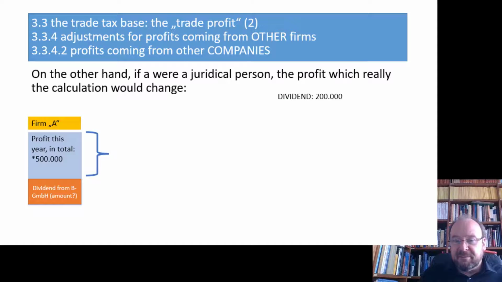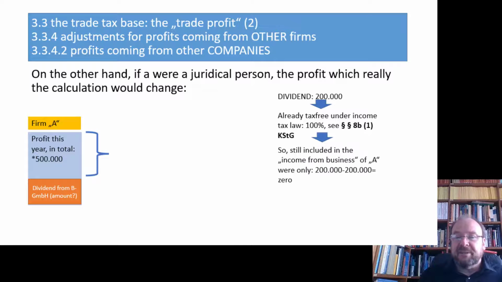If we have a dividend of 200,000, then that dividend will be declared completely tax-free under 8b KStG under the condition that the participation is at least 10%. If that is the case, let's assume this, then in the income from business, the income and corporation tax result, that dividend has already been completely kicked out.